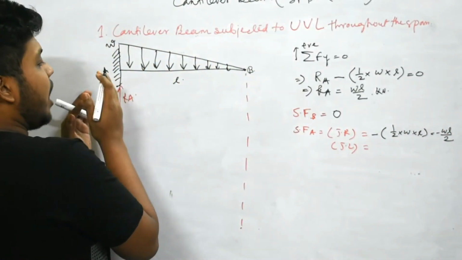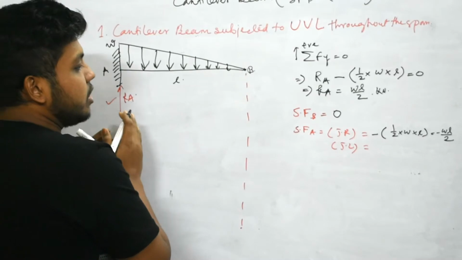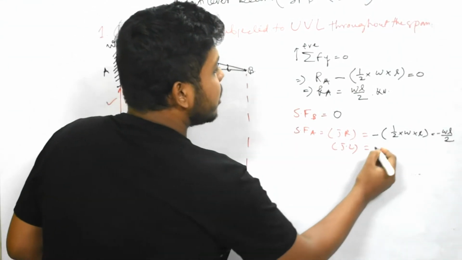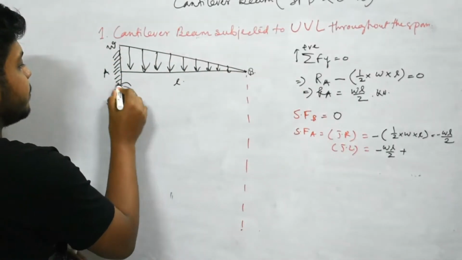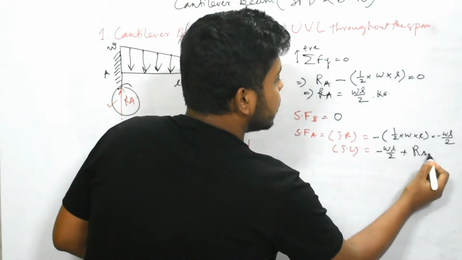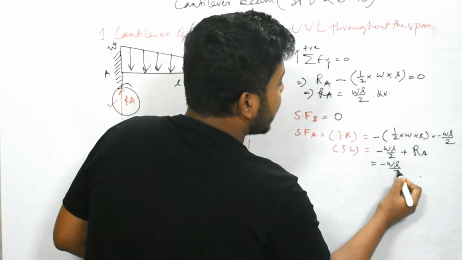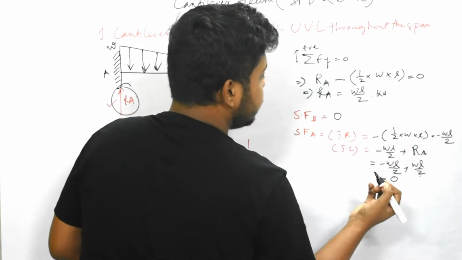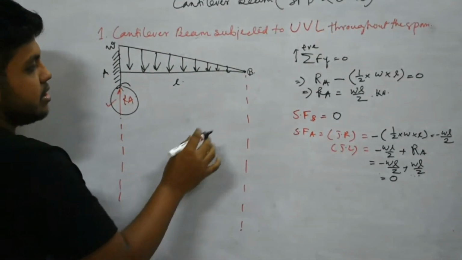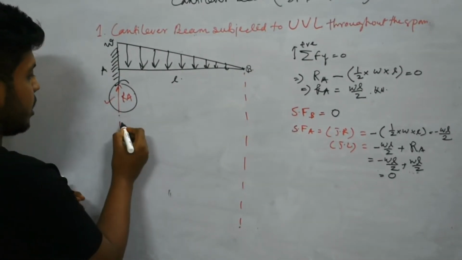After considering RA, that means if we go just left of this point A, this minus WL by 2 will be included with RA. We have already found the value of RA, that is plus WL by 2, so that equals 0. That means this calculation is okay.